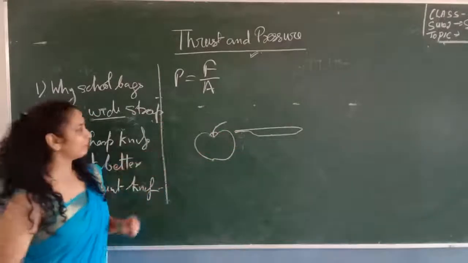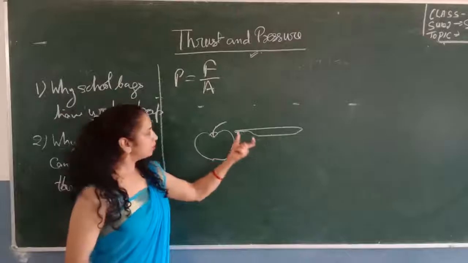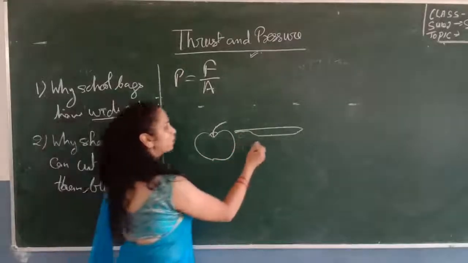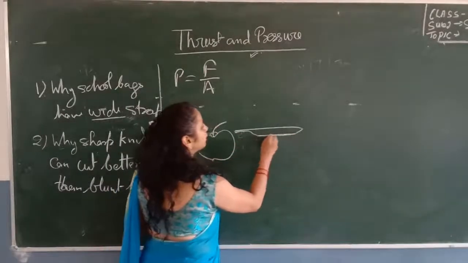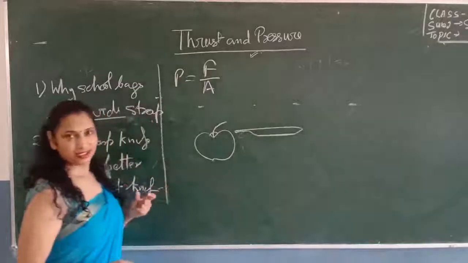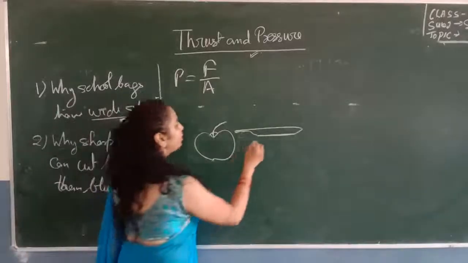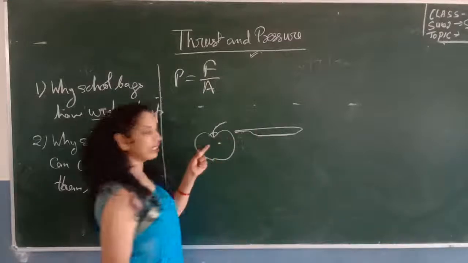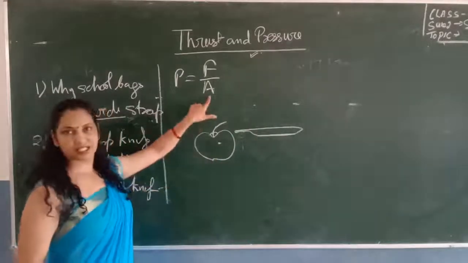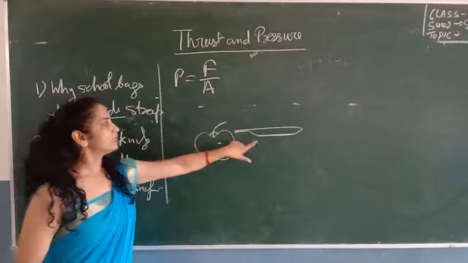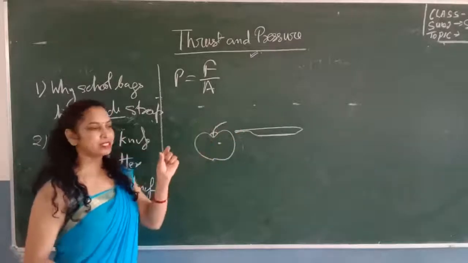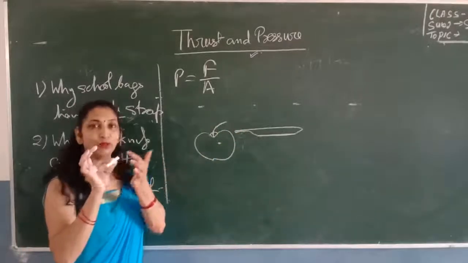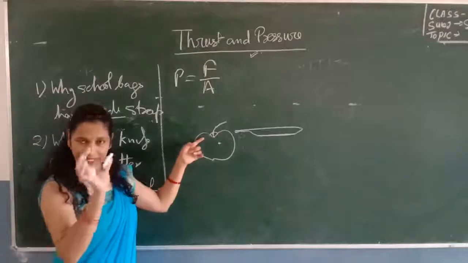And what will happen if you have the blunt knife? In the case of a blunt knife, the edge of this blunt knife is thick. It means the area of the knife which is in contact with the apple increases, because this has a blunt shape. Means ये मोटा है, जब ये मोटा है तो इसके contact में ज़्यादा area आएगा.